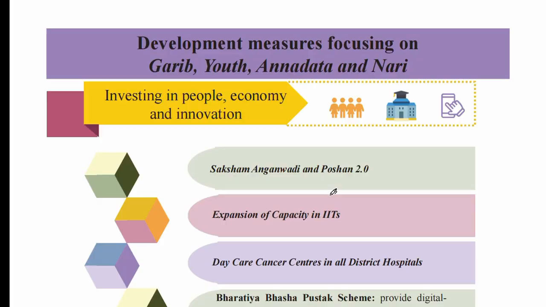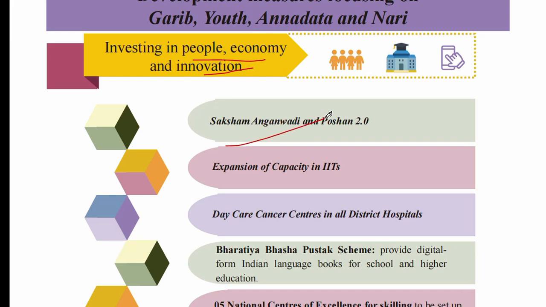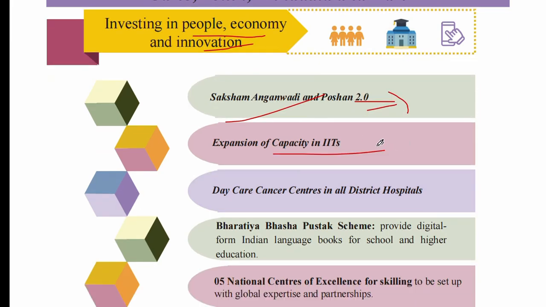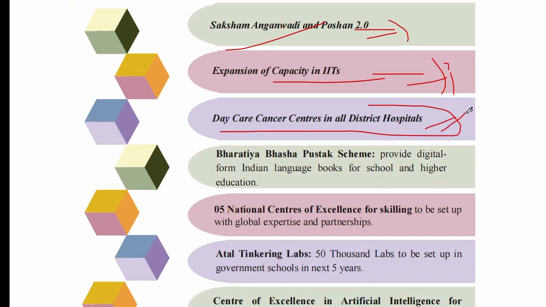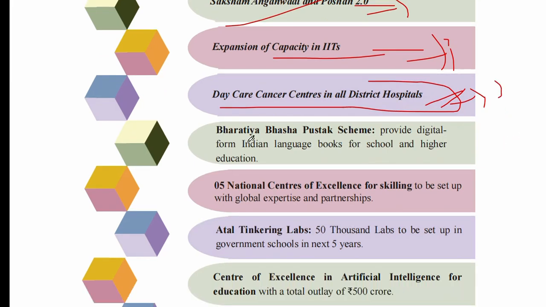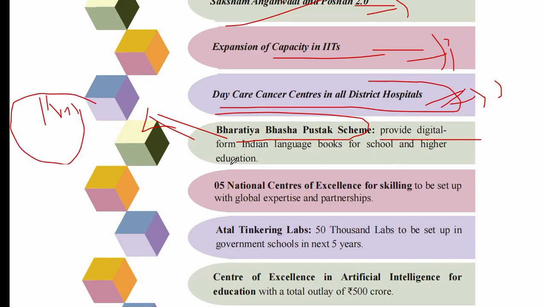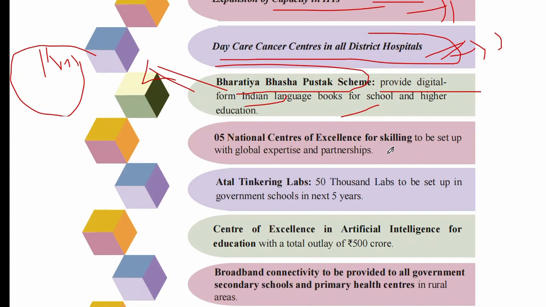Let's move on to the next topic. Now third one is investing in people, economy and innovation. First, the government focuses on Saksham Anganwadi and Poshan for children. Second one, capacity of IITs, I think Patna IIT will be increased. Third one is daycare centers for all district hospitals, because cancer cases are increasing day by day. Fourth one is Bharatiya Bhasha Pustak scheme. This is an important scheme in this budget, you should focus. The government will provide digital Indian language books for school and higher education.